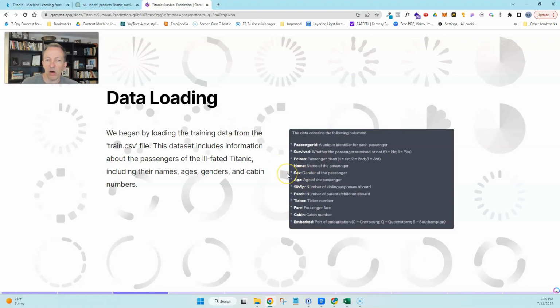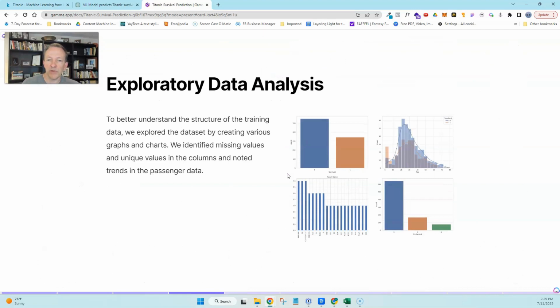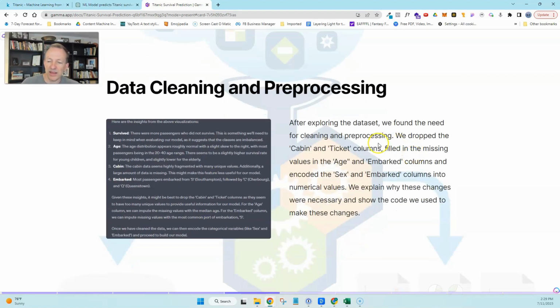And it went through all of the analysis from that training data. It went through some explorations to chart out what it would actually look like. And yes, these pictures are direct outputs from the model. And then it did some cleaning and pre-processing. It removed some columns that either had data that were not useful in the goal, or there was a lot of missing data, so statistically it wasn't really relevant. And it made some suggestions for which columns to remove.